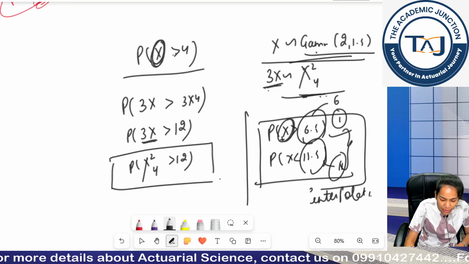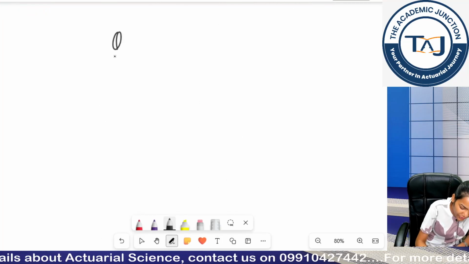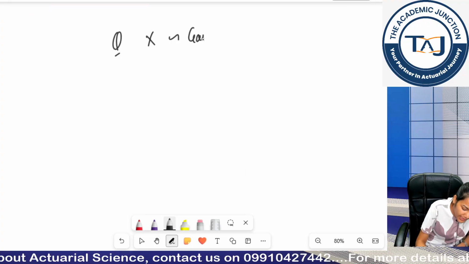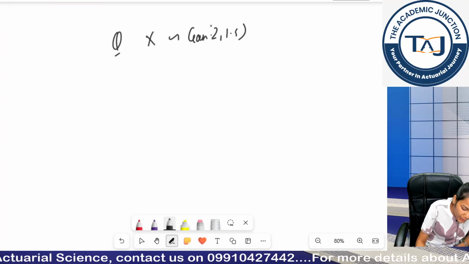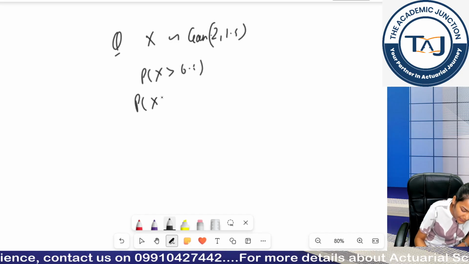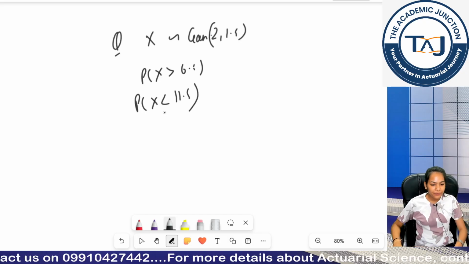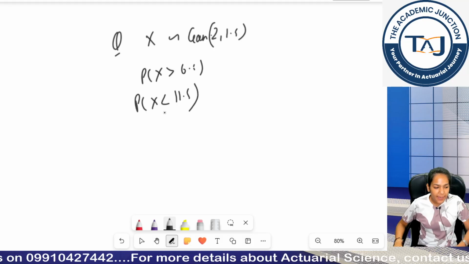This x follows my gamma distribution. So your homework question is, if x follows gamma 2 comma 1.5, find probability x is greater than 6.5 and find probability x is less than 11.5. Clear? So if this is clear, let's wrap up this class for today.